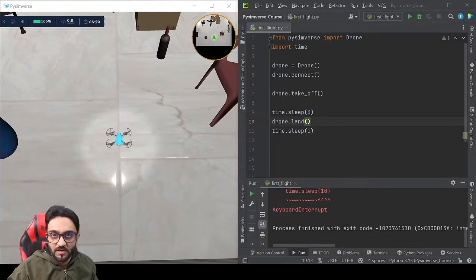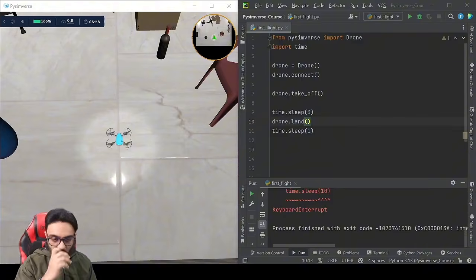So now that we have understood how to take off and connect to our drone, let's go ahead and understand the basic movements. So you have two options of movements. The one way is to give a specific distance. So you will say move forward, for example, 10 centimeters. The other way is to give speed. So you are continuously giving speed rather than saying move this much. So both of them have their own applications and their own usage. So we will learn both of them and understand how they work.